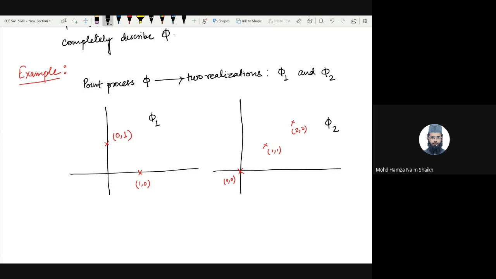In fact, let me be a bit more precise. Let's say that phi 1 occurs with 1/4 probability and phi 2 occurs with 3/4 probability. Now, what does this mean? This means each time you go to pick up balls from this bag, 1/4 of the times you are picking up two balls, 3/4 of the time you are picking up three balls. However, given that you have picked up two balls, conditional on this fact, they are always ending up at these two locations, (0, 1) and (1, 0).